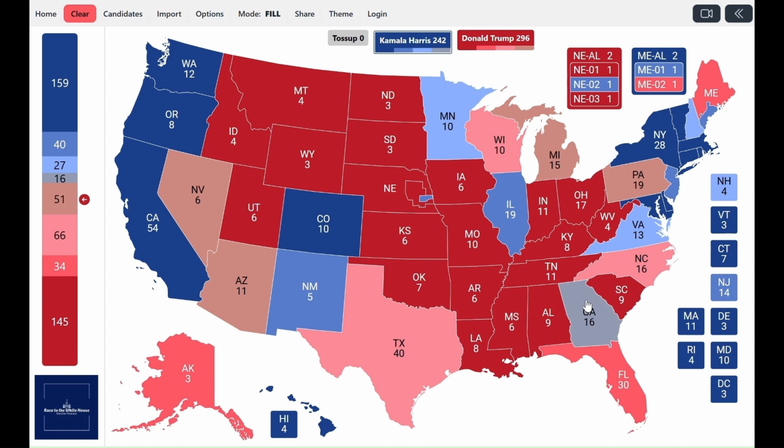So we completed filling out the map, and as you can see, Donald Trump is expected to win the Electoral College with 296 electoral votes to Kamala Harris's 242. Again, we have 5 states that are really close, so the race is right now a toss-up, with Trump slightly favored to win the race.